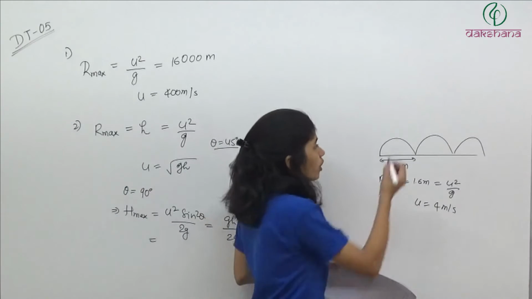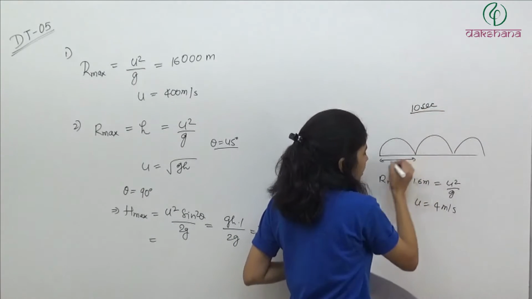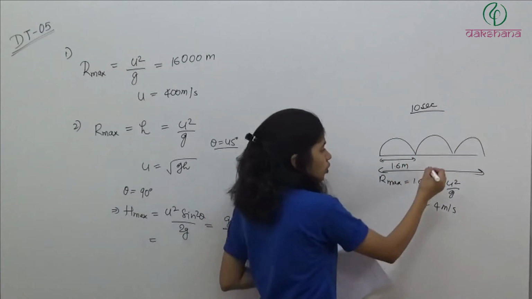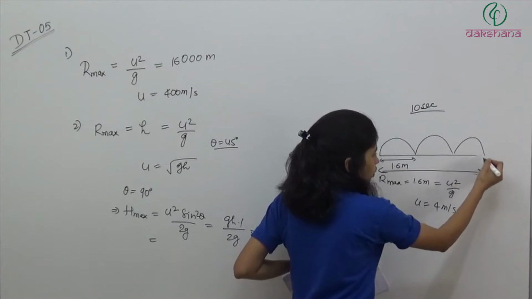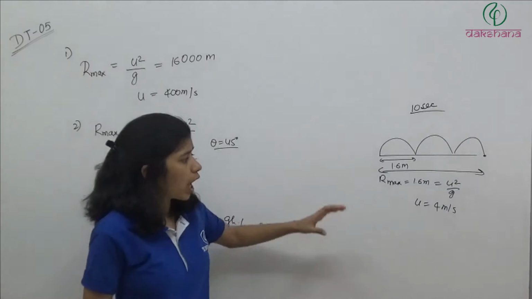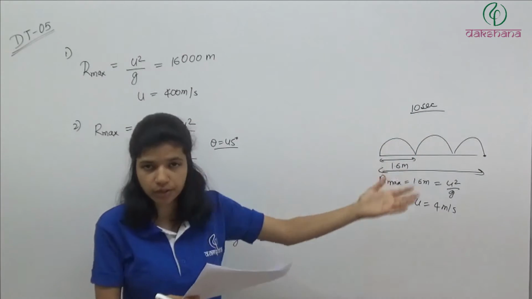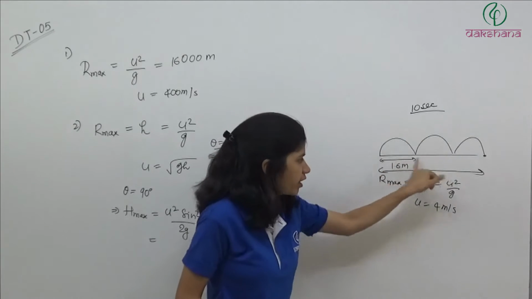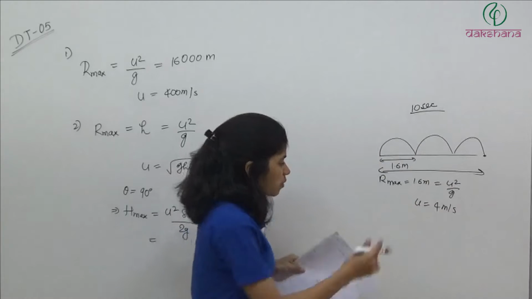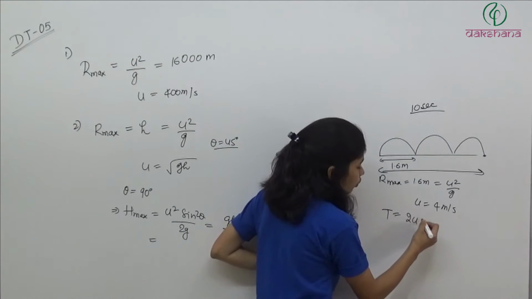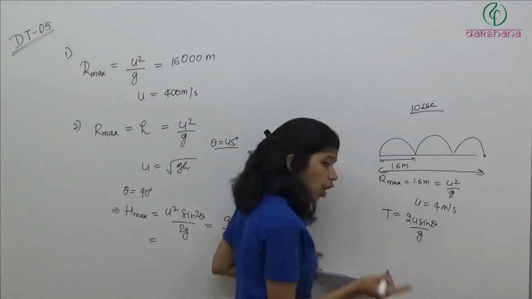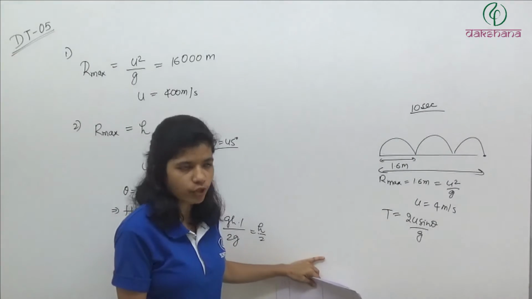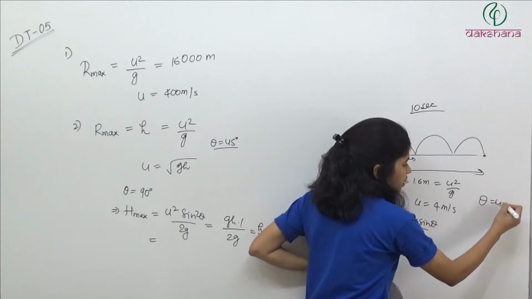Now we want to know how much distance it will cover in 10 seconds. Let's say in 10 seconds it is able to come to this point. We want to know how much horizontal distance it will cover. So we can find the time of one jump: t is equal to 2u sin theta by g. Because the grasshopper is trying to have maximum range, it will jump at theta equal to 45 degrees. So theta is fixed at 45 degrees.